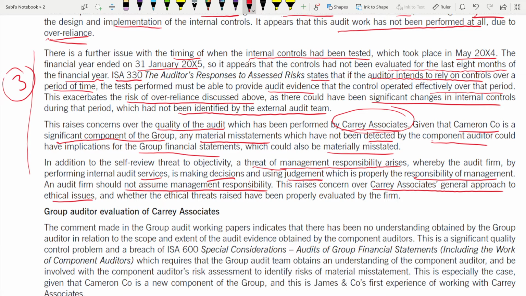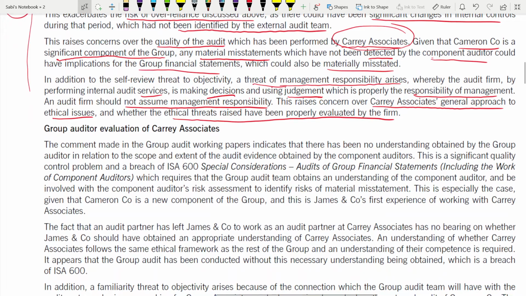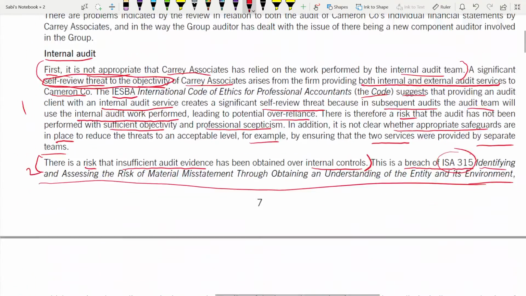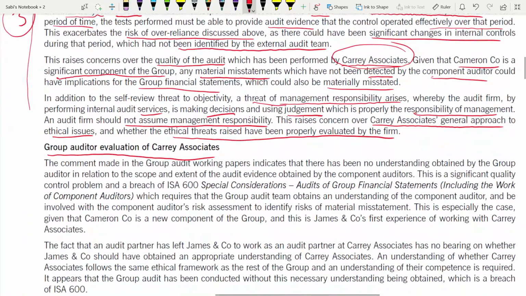Ethical issues can come in section B also, like this. Okay, and whether the ethical threats raised have been properly evaluated by the firm or not. Coming to the next issue, right? Group auditor evaluation of Carey Associate. So earlier we talked about internal audit. Now we are talking about the group auditor.